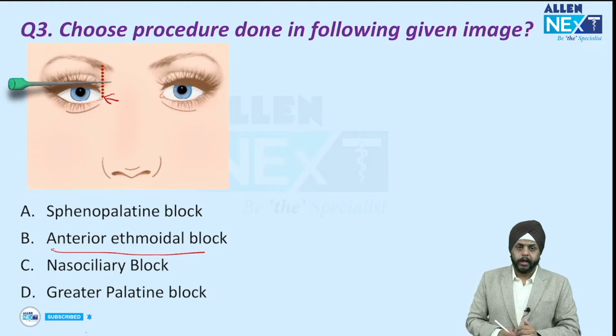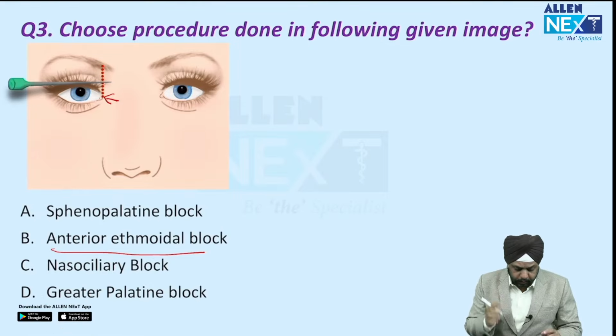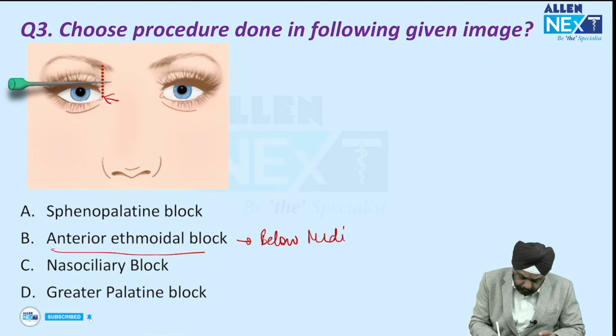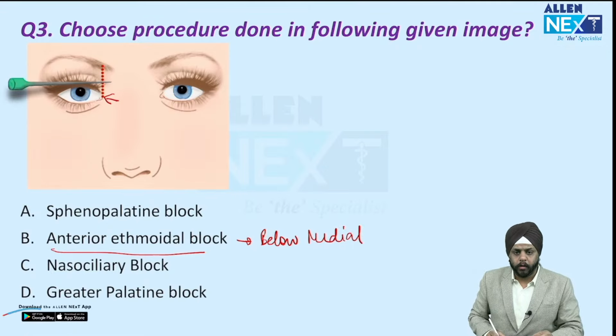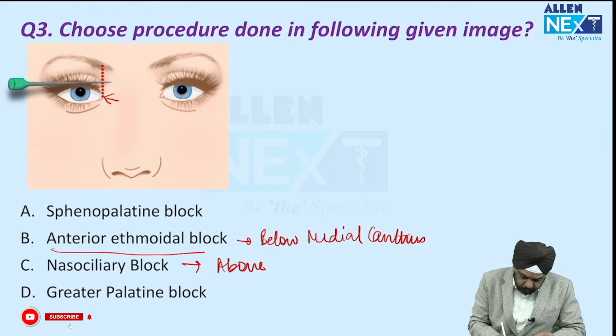So if the block is below the medial canthus, then the answer is anterior ethmoidal block. Okay, so just remember, if it is below the medial canthus, it is anterior ethmoidal block, right? And if it is above the medial canthus, then it is nasociliary block.